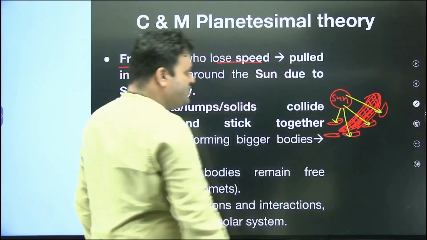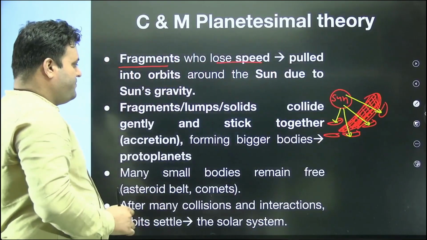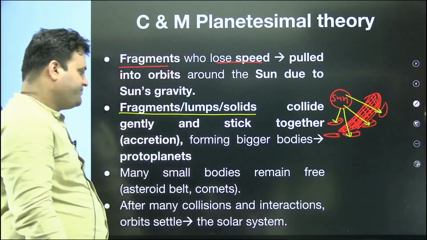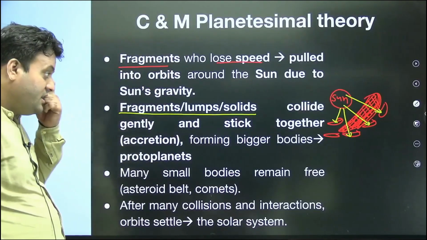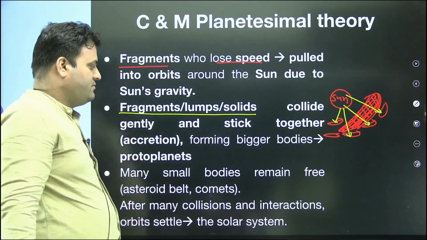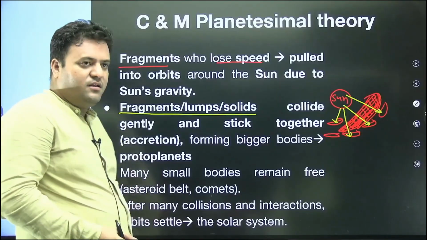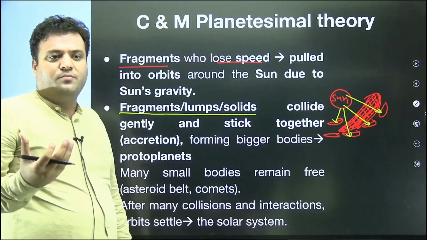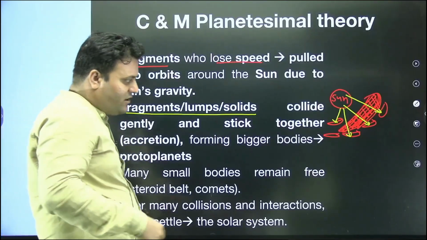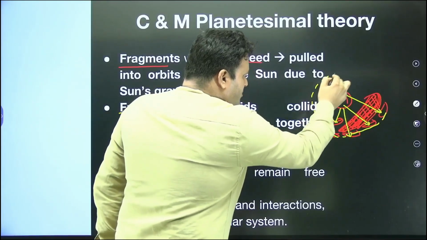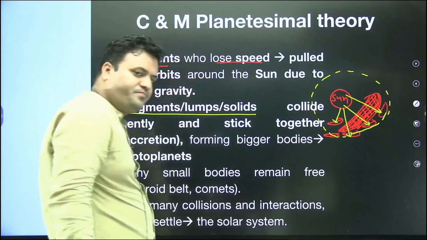Because of this pull, these fragments, solid lumps, collide with each other and stick. As they stick, they form planetesimals, and later they form what? Protoplanets, which started orbiting around the sun due to the gravitational pull of the sun.